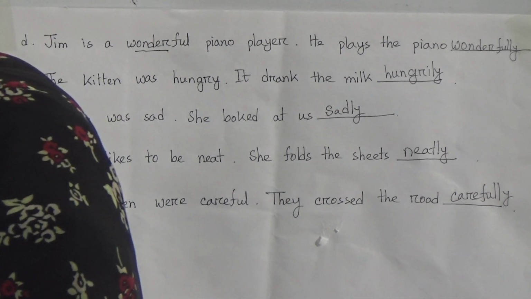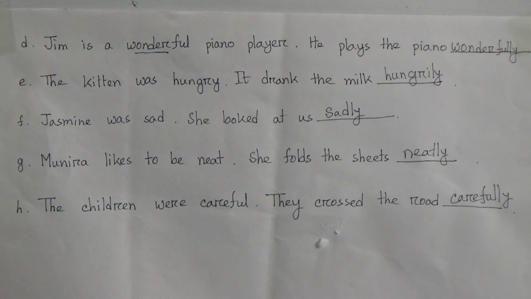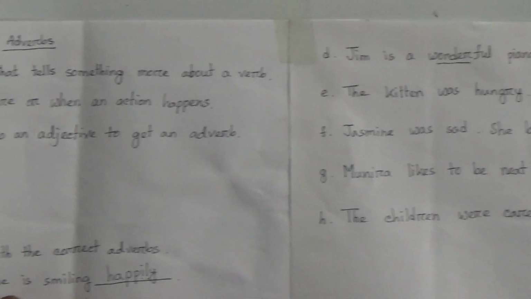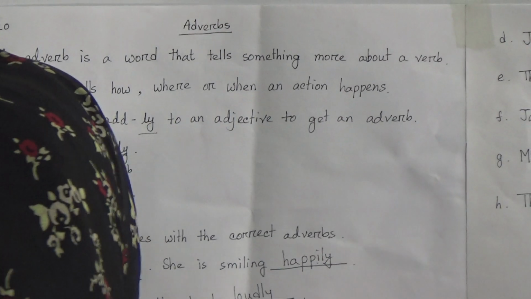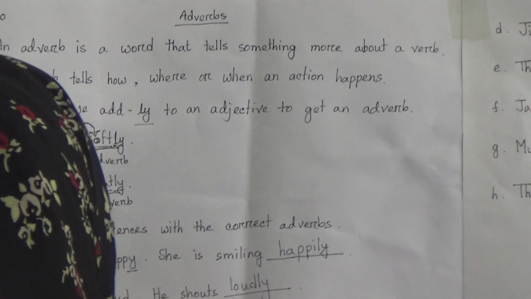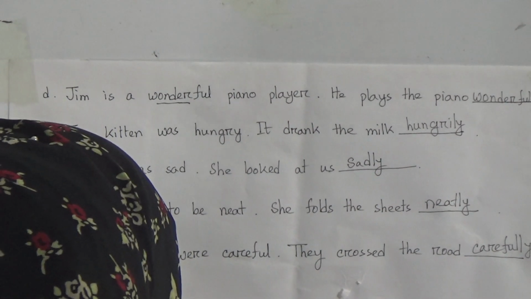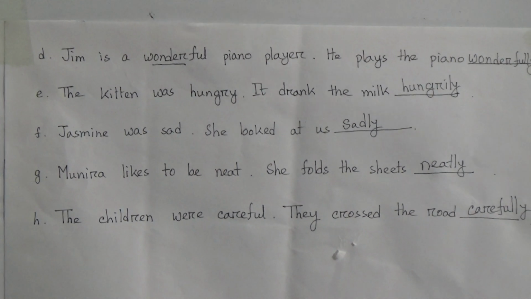So you can see some changes in adverbs also. When we change from adjective to adverb, in the place of y we have added ily, and in loud we didn't change anything, we just added ly. And in wonderful and careful we added double ly. This is how we changed the adjective into an adverb.